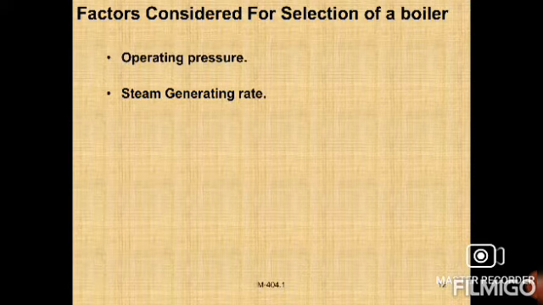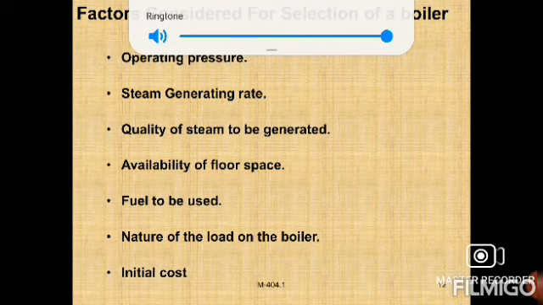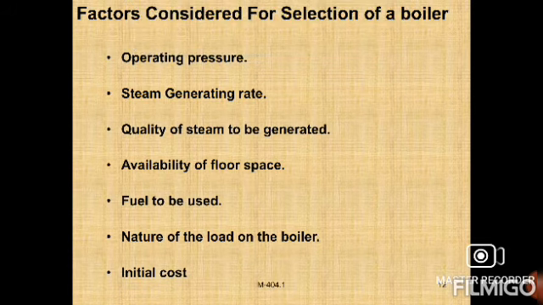Now, what are the factors considered for the selection of a boiler? Operating pressure: we need to maintain the steam pressure at one perfect level. Then the steam generation rate, how much steam is generated. Next, the quality of steam to be generated, and the available floor area, how much floor area is available. These are the main things.